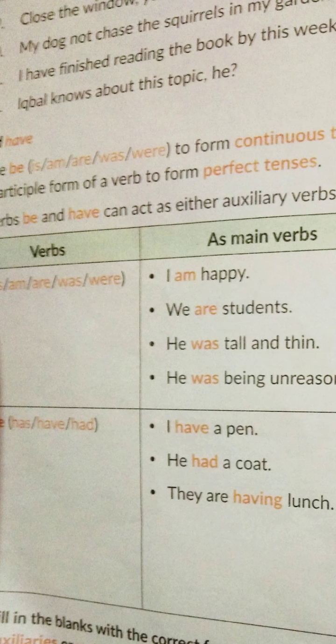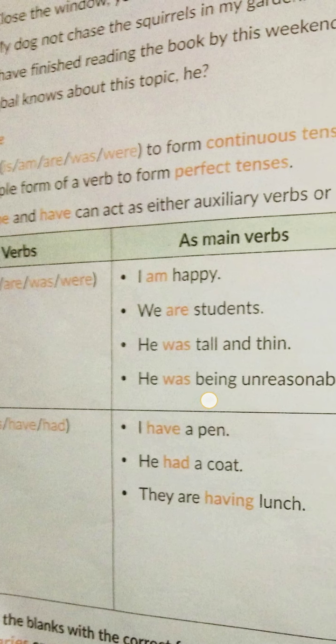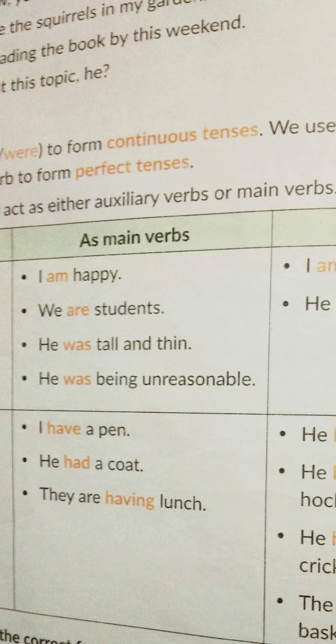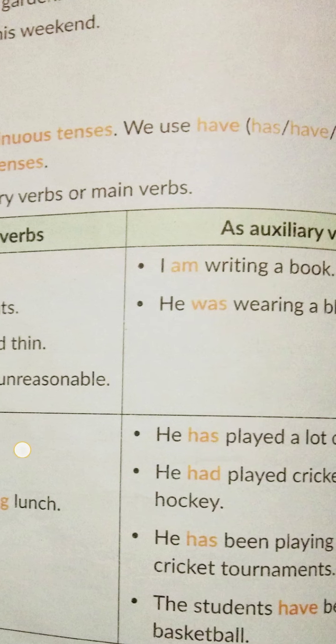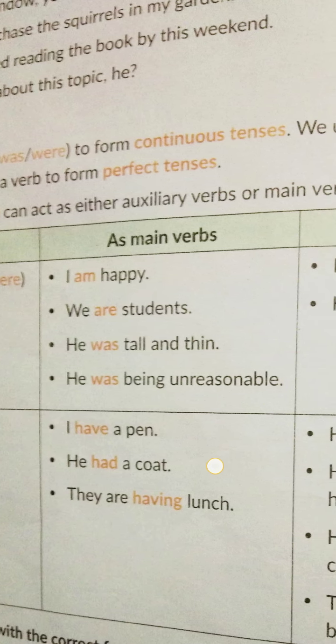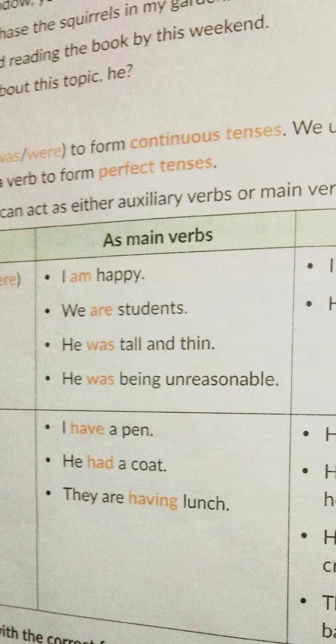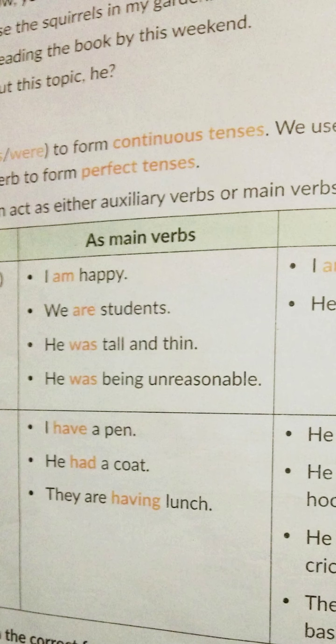When we use the be form of verb as the main verb: I am happy. So with am no other verb is being used, so here am is used as a main verb. Then, we are students. He was tall and thin. He was being unreasonable. So here was, am and are have been shown as the main verb because no other helping verb has been used.